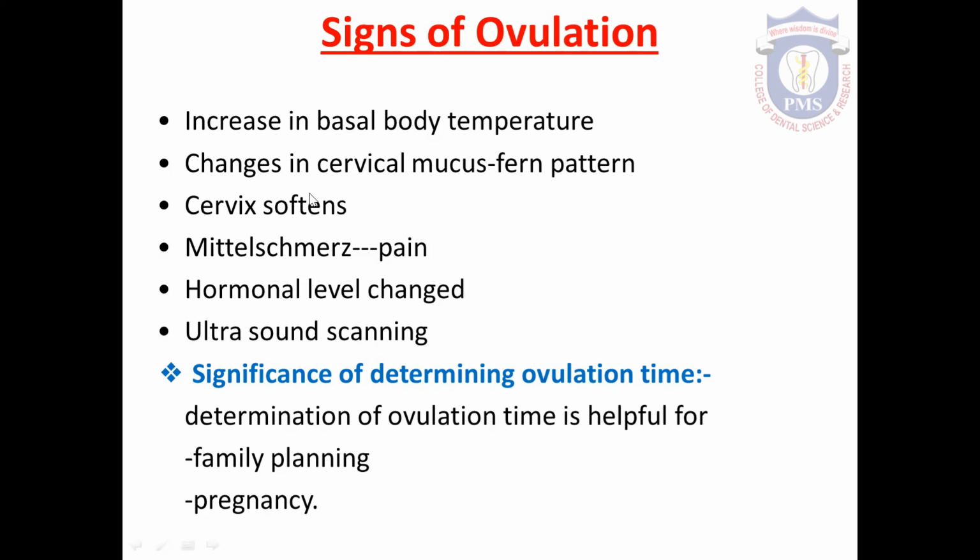The next sign is changes in the cervical mucus pattern. When we collect the mucus from the vagina and apply it on a slide, we can see a fern pattern if ovulation is taking place. At other times, the fern pattern is absent. So it also indicates the ovulation. At the time of ovulation, the cervix becomes soft. In some persons, pain is observed at the time of ovulation. That is called Mittelschmerz. In some persons, a white discharge is also observed.